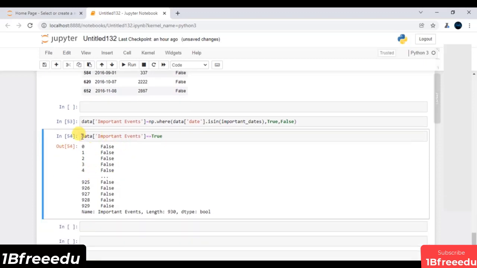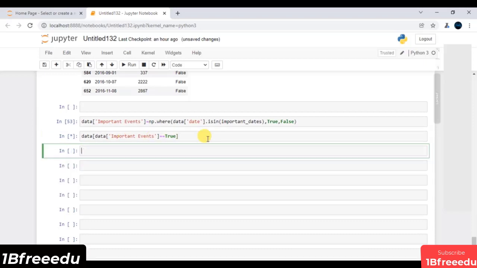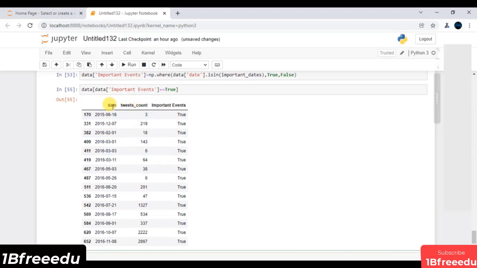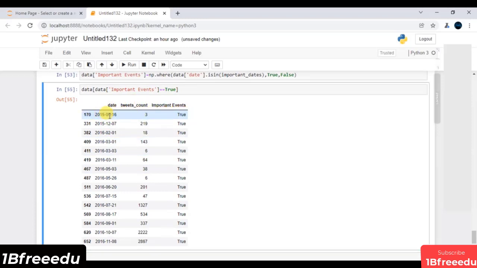Again, this is typically my filter. I have to just pass this filter inside my data frame. Let me execute, and these are all the observations where my important event has occurred. And I have all these important dates over here.